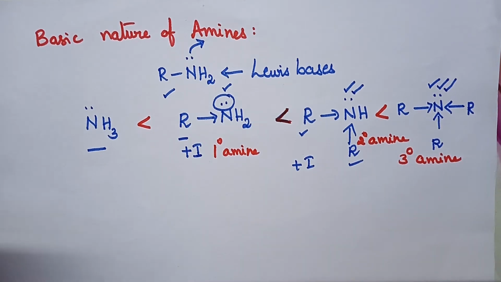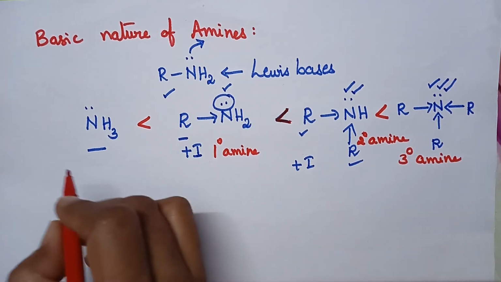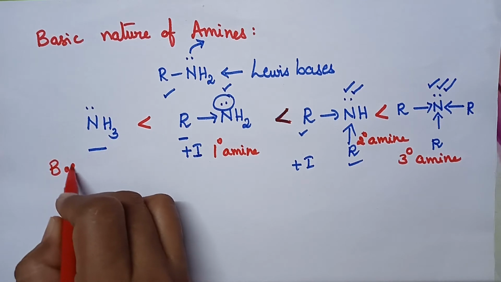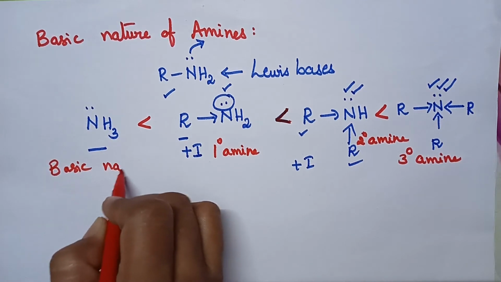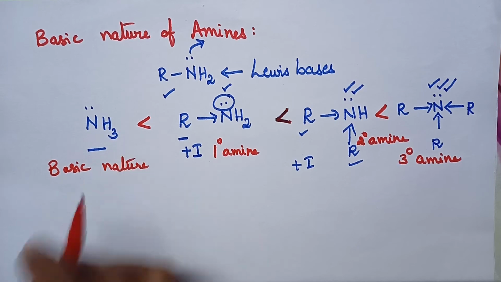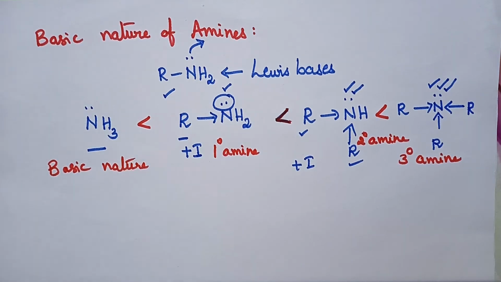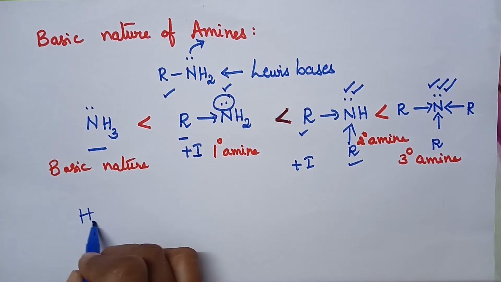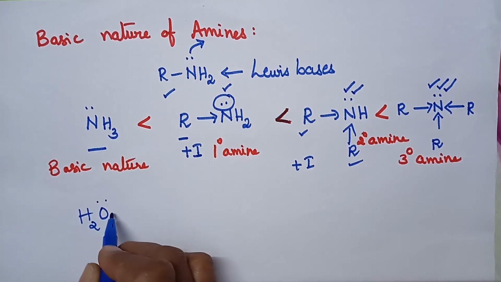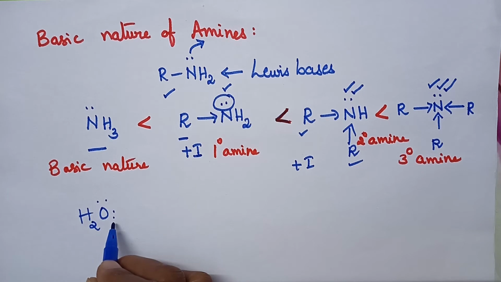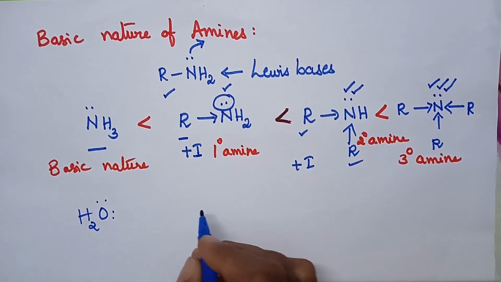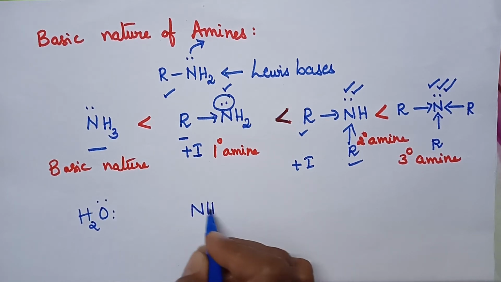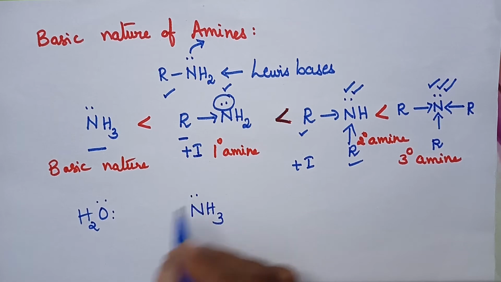Here we can also compare the basic nature of ammonia with that of water molecule. So let us see the basic nature of water and ammonia. In the case of water, two lone pairs of electrons are present on the oxygen atom. And coming to ammonia, one lone pair of electrons is present.